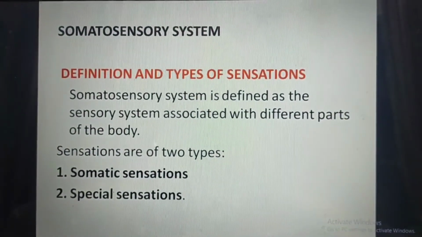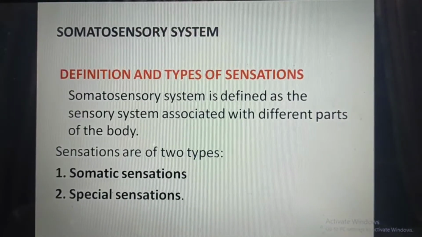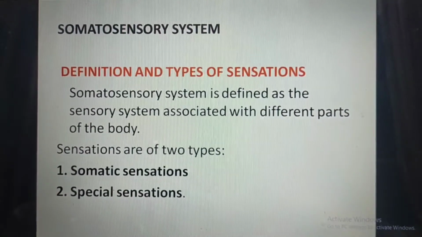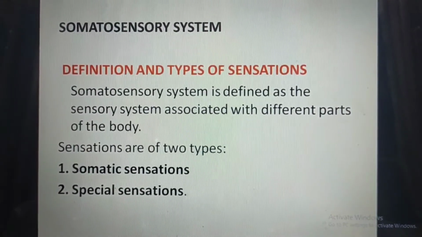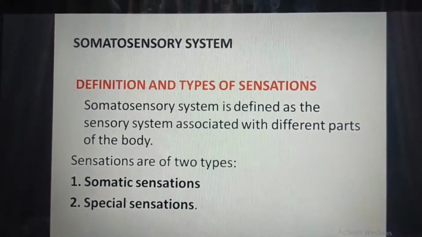Somatosensory system. Definition and types of sensations. The somatosensory system is defined as a sensory system associated with different parts of the body. The sensations are of two types. First is the somatic sensations and the second is the special sensations.